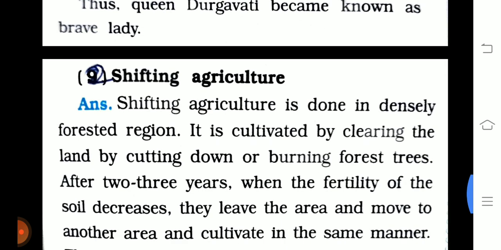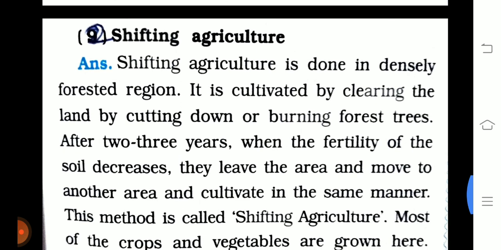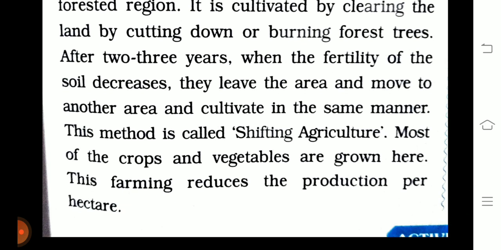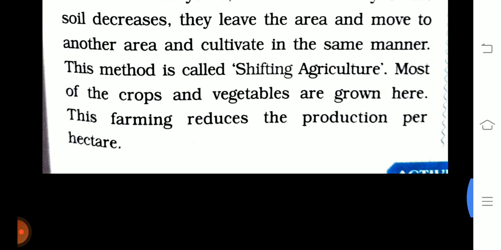Second one is shifting agriculture. Shifting agriculture is done in densely forested regions. It is cultivated by clearing the land by cutting down or burning forest trees. After 2 or 3 years, when the fertility of the soil decreases, they leave the area and move to another area and cultivate in the same manner. This method is called shifting agriculture. Most of the crops and vegetables are grown here. This farming reduces the production per hectare.